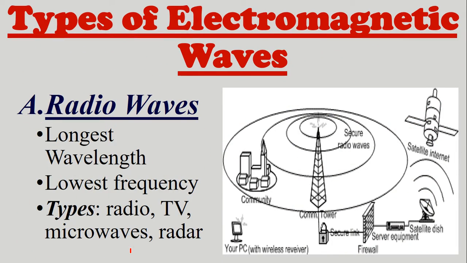Now, types of electromagnetic waves. The first one is radio waves. They have the longest wavelength and the lowest frequency. That means of the waves up there, it has low energy. When you think about radio waves, think about the radio you would listen to music on, or TVs. Some TVs get their signal through radio waves, microwaves, and radar. If you're watching the news and they're talking about the radar, they're using radio waves to see where things are. Radio waves are also something you deal with on your cell phones.